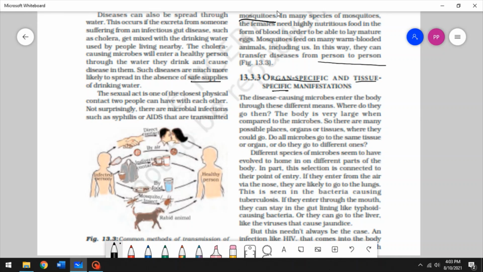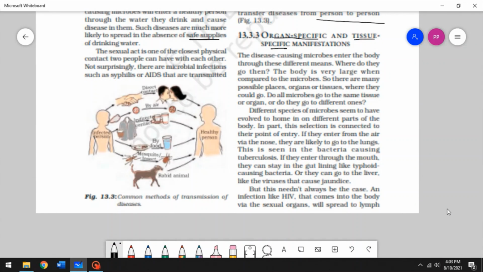The body is very large when compared to microbes, right? Microbes we can't even see, but we can see a person from very far away. So how big is the microbe when compared to an animal body? Not very big, right? In fact, very, very small. So where do these microbes go once they enter our body, and how do they know where to go? The different species of microbes evolved to target different parts of the body, and a part of this is that the selection is connected to their point of entry.